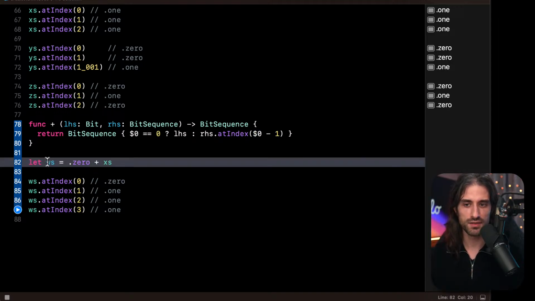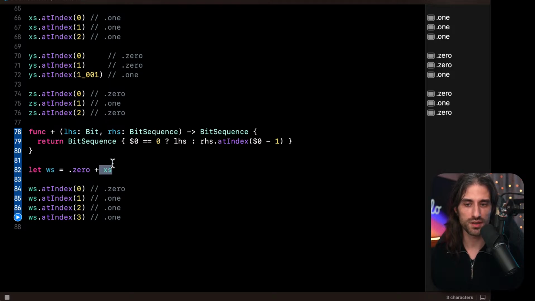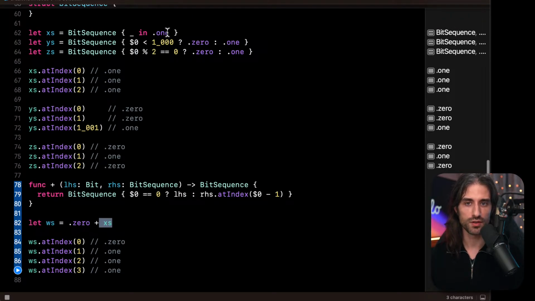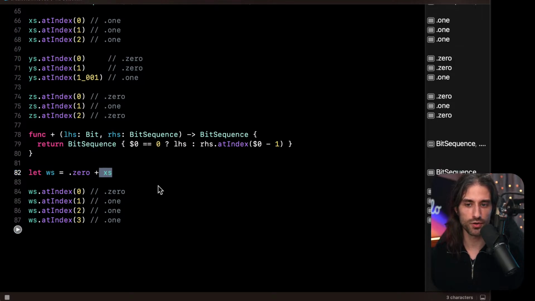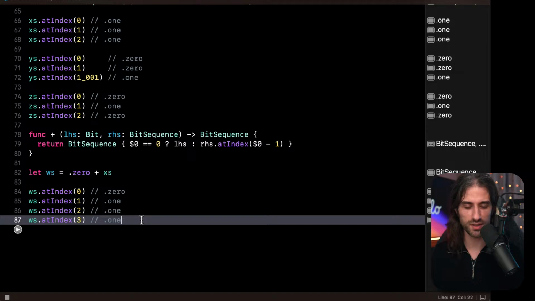And we can see if we create a new sequence w's by adding a 0 to the sequence x's, which was all ones, then when we run the code, we have 0 at index 0 and then 1 at all subsequent indexes.